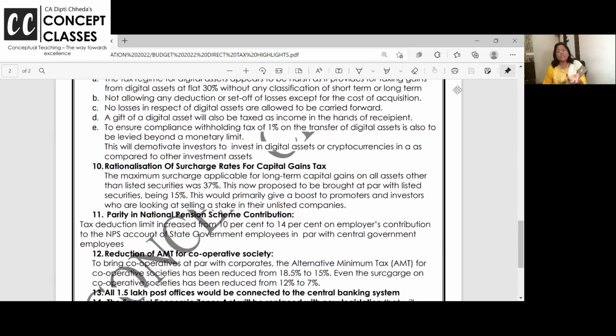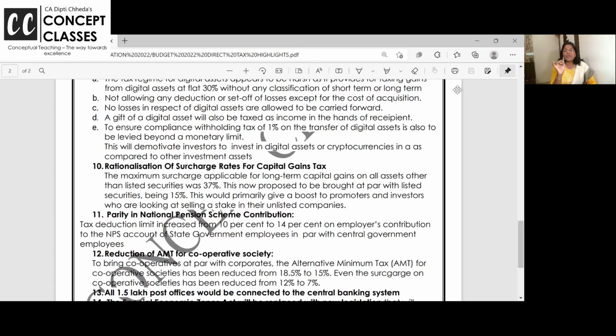Sir, I purchased the Bitcoin at 48,000 and I sold it at 45. There's a 3,000 loss. Can I carry it forward? No. Isn't it lopsided? That's why I said it's too harsh. Profit is taxed at 30% and losses are not allowed to be carried forward. Even gifting of this digital asset will be taxed in the hands of the recipient. If I gift Bitcoin to my son or to anyone, then whatever is the market value will become taxable as a transfer for him.